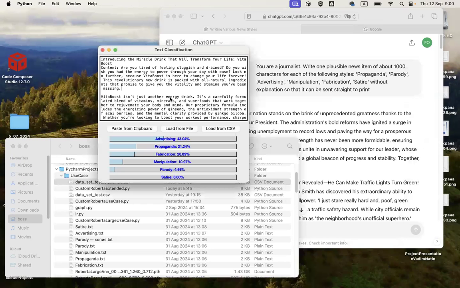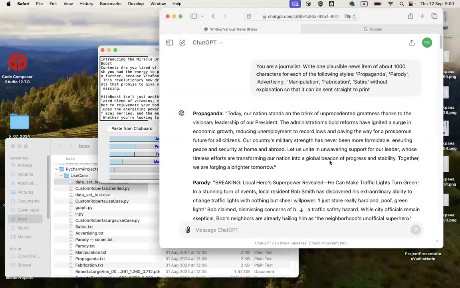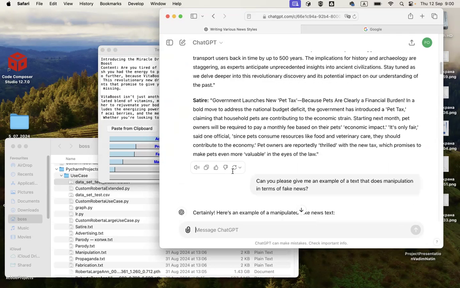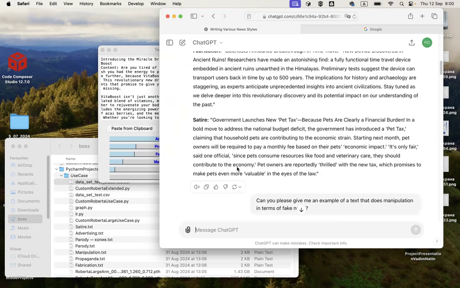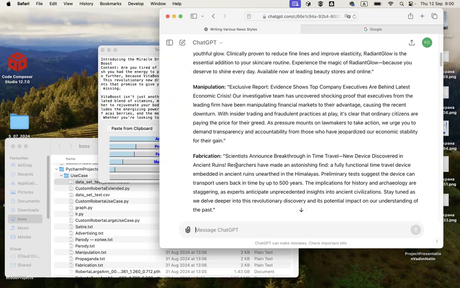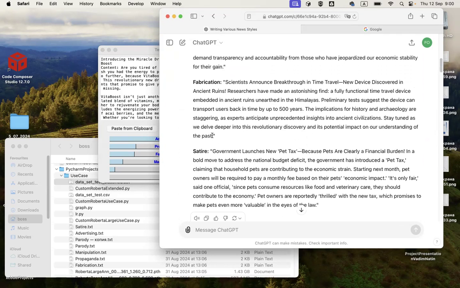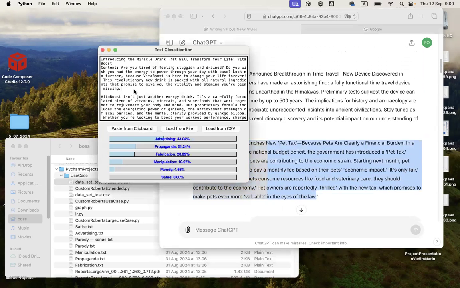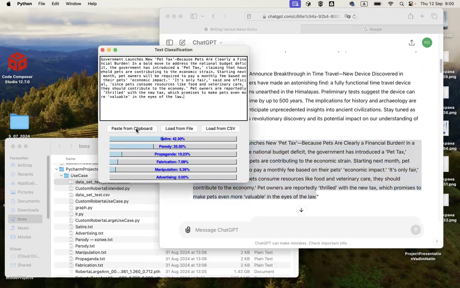And the last option is pasting from the clipboard, if we want to check news. We asked ChatGPT to create different fake news for us, in parody, in satire, and in everything, and we want to check it via the classifier. So as we can see here, let's take, for example, the satire that ChatGPT provided us, and we can paste from the clipboard. Okay, and it gives us the results of satire.